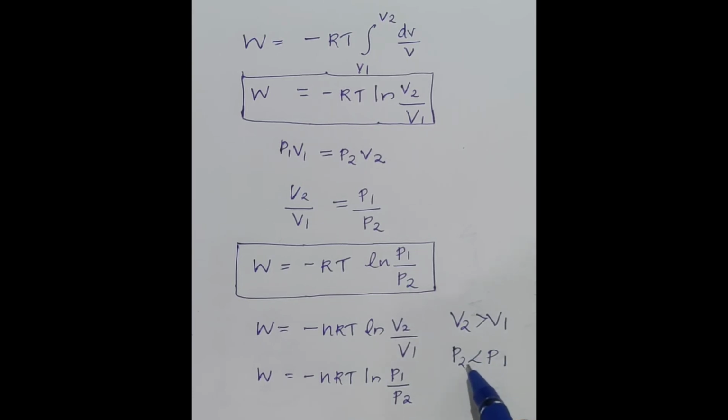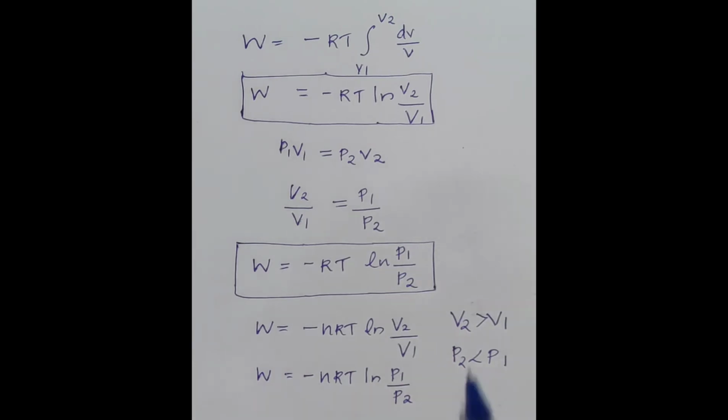Since the pressure keeps on decreasing gradually, we can say that P2 is less than P1. Let me remind once again, that is, for a reversible isothermal expansion of a gas, the volume is increasing and pressure is gradually decreasing.